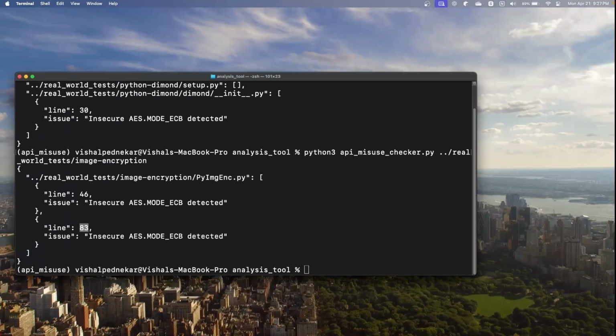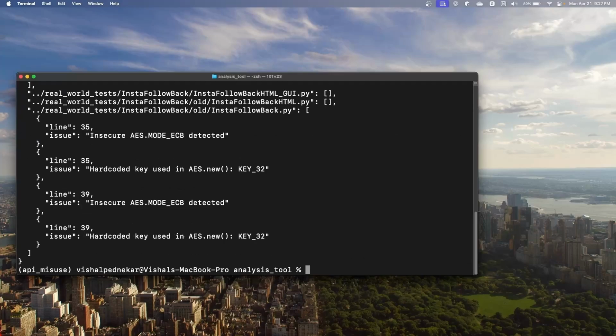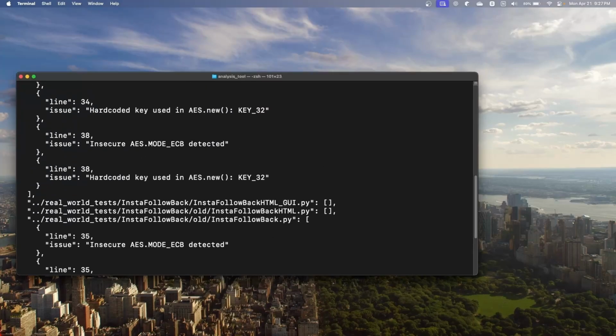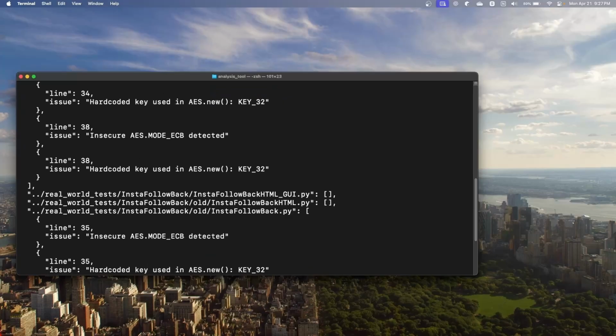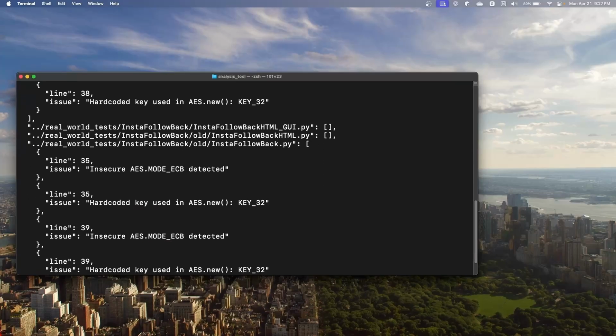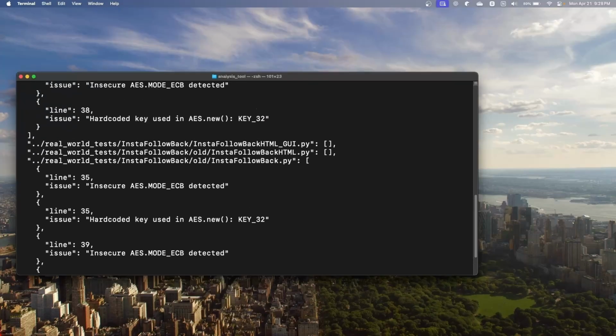Let's move on to our third repository, and that is going to be the insta followback, and it's got a lot of issues in this. So the insta followback gui.py, this file has got 4 issues. Then there are 2 more files which don't have any issues, and then there's another file which is called instafollowback.py. It's got another 4 issues.